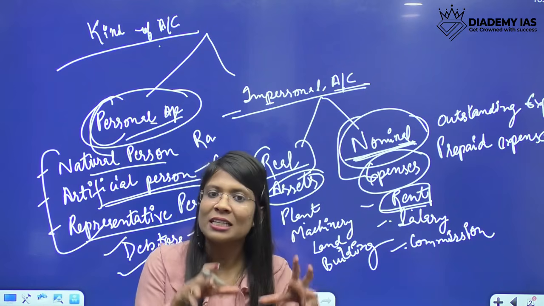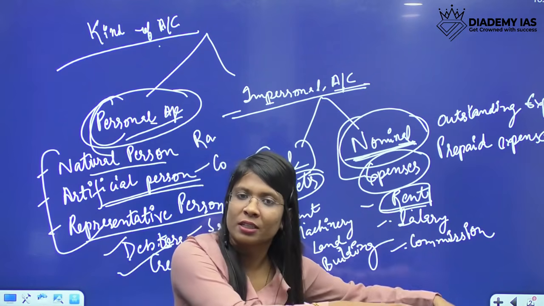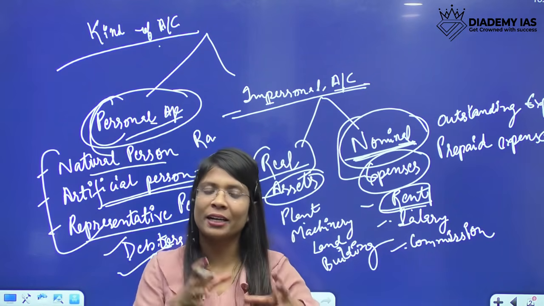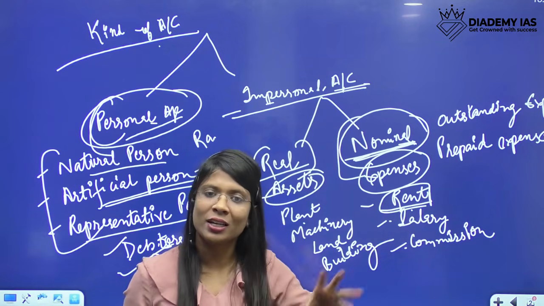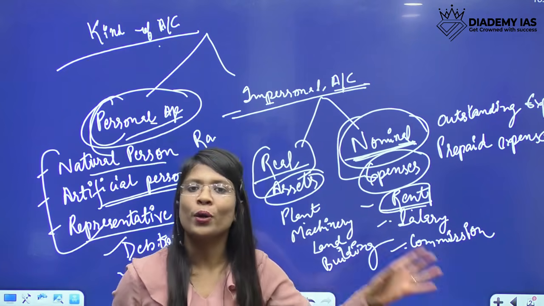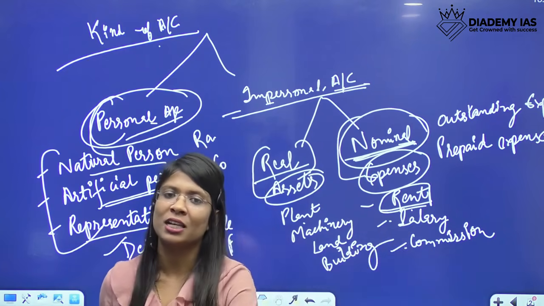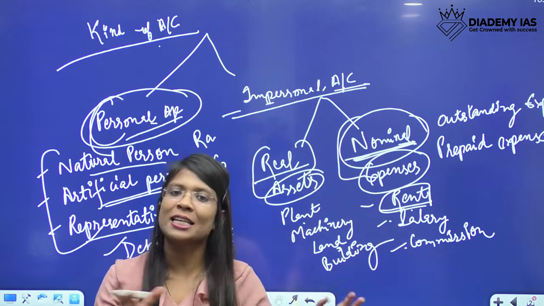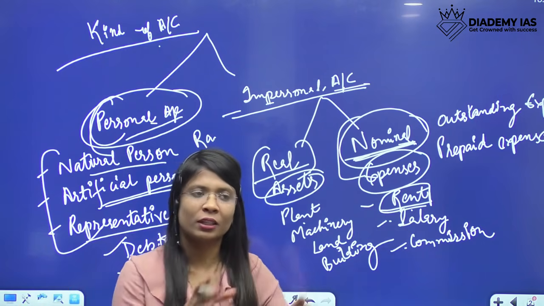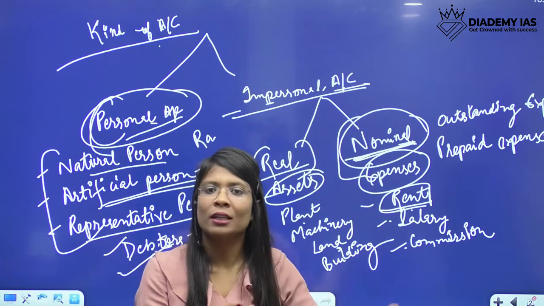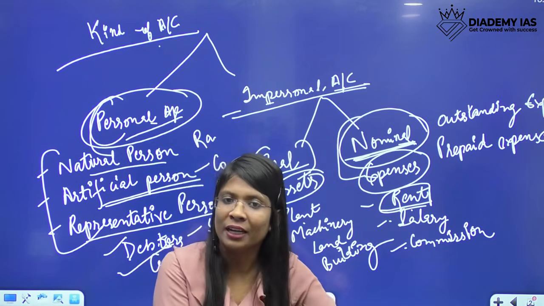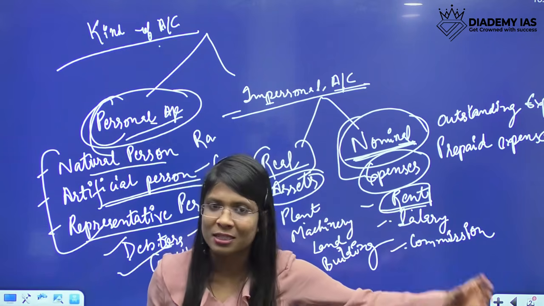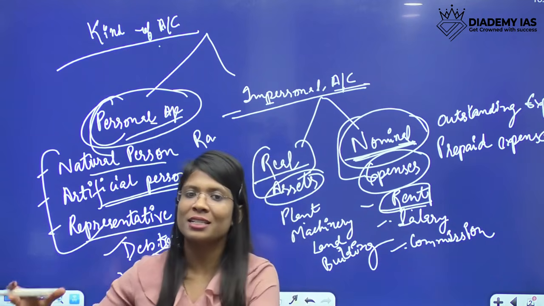So outstanding is related to a certain person. Rent is an expense, but rent being outstanding represents a person because now it is related to a person. So it comes under representative accounts. Make sense? Same is the case with prepaid. If the account is salary, then that is an expense. But if it had already been prepaid to a certain person, then that represents a person.